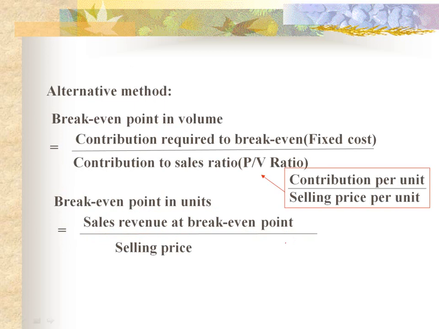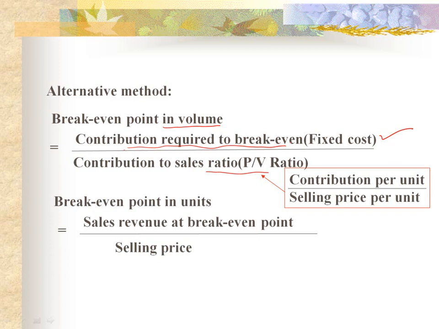Alternatively, we can directly calculate break-even point in volume. That means the sales revenue at break-even point. It is fixed cost divided by PV ratio. Sometimes it is written as contribution required to break even. It is same as the fixed cost.